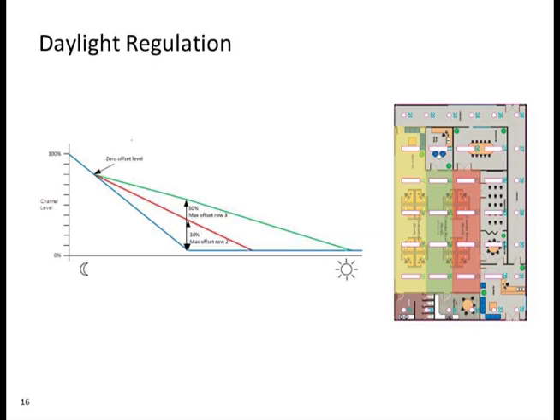So this is a far more realistic scenario than maybe the solutions of 10, 15, 20 years ago, where the daylight row along the window would simply switch off. It would look very odd, and the inner part of the building would just remain bright, and we weren't really getting the kind of savings that we need.